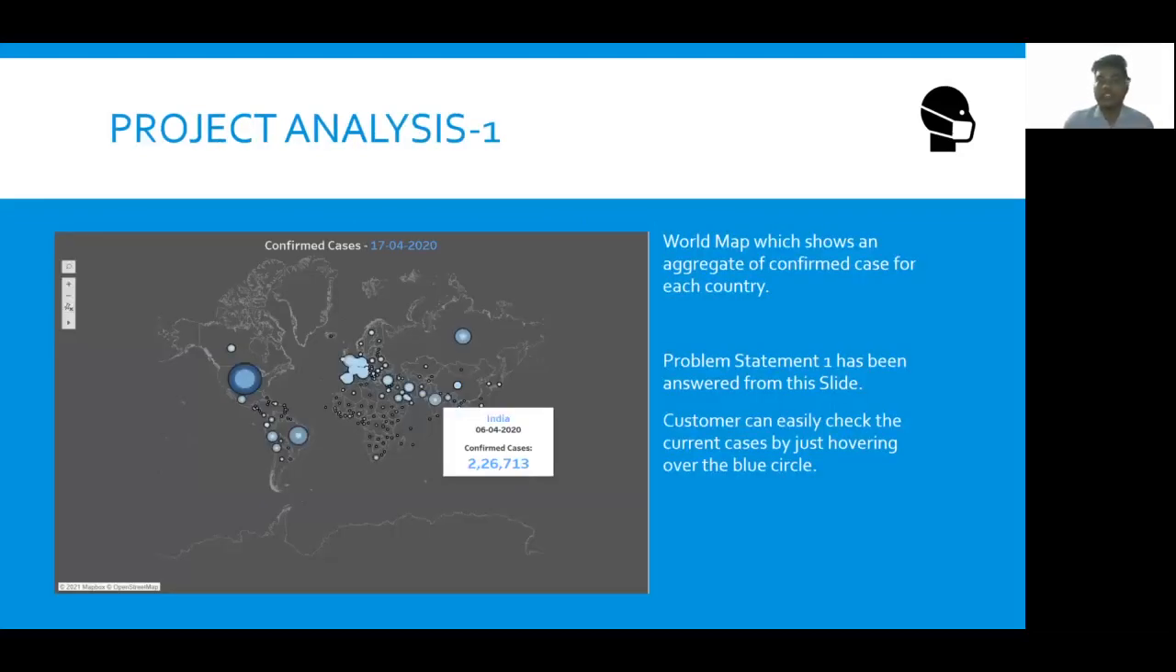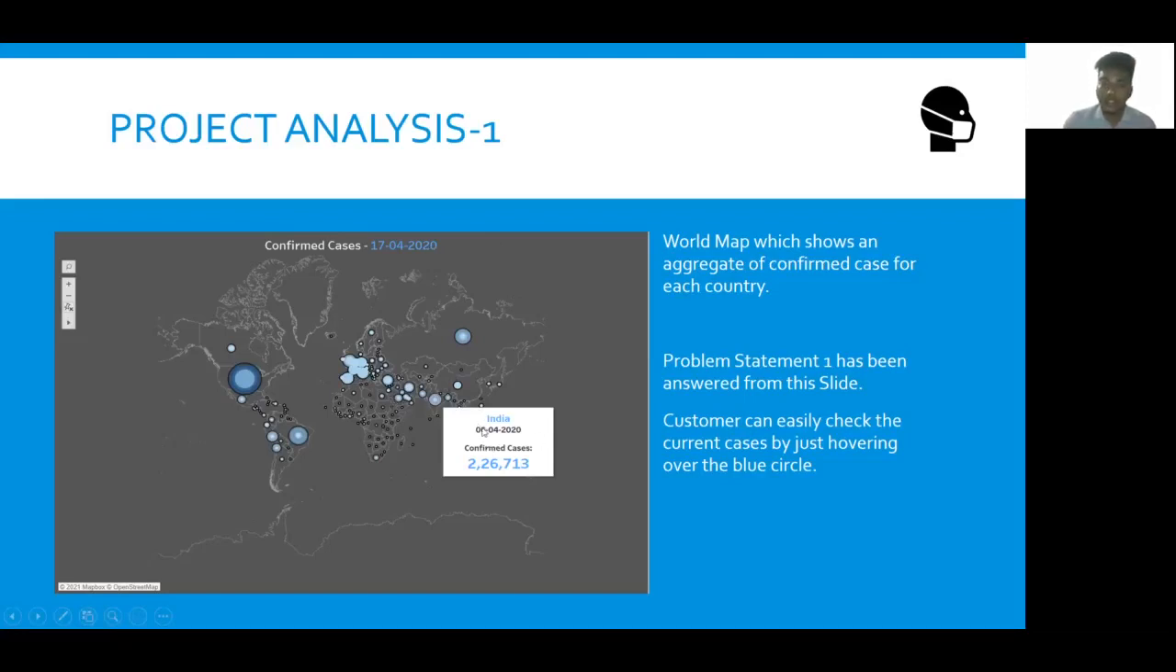From here, we can see that whatever problem statements we saw in our first slide, we are getting the answers to those problem statements separately. As you can see, here is a world map and there are various blue dotted circles present, and one of the circles, which is hovering over India, is showing current cases. India on the date of 6 April 2020 has confirmed cases of almost 2,26,713. So these are the confirmed cases present in India at the time of 6 April 2020.